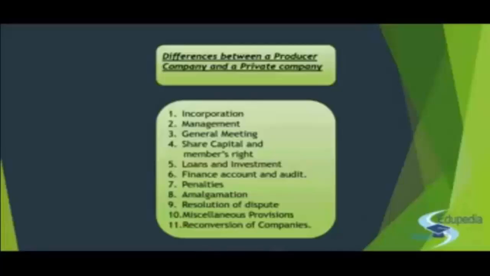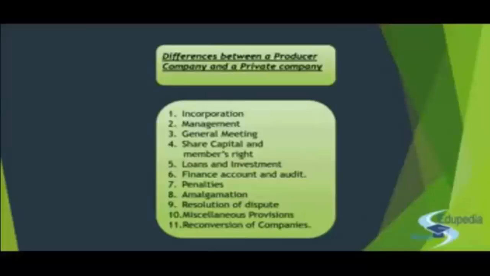And the nomination over here is voluntary, whether or not they want to nominate somebody, but the nomination facility by a member is mandatory in the case of a producer company. And if we talk about the voting power, then irrespective of the shareholding, every individual will have one single vote in the case of a producer company. But when we talk about a private company, it will always depend upon the article of association, maybe by the number of shares, maybe by the number of shareholders, whatever it be, like it is specifically provided in the article. But in the case of producer company, you don't look back to the article. It is straightforward, one person, one vote.